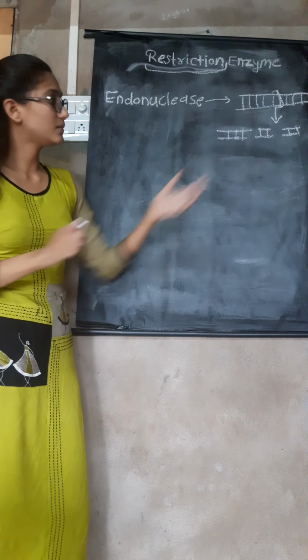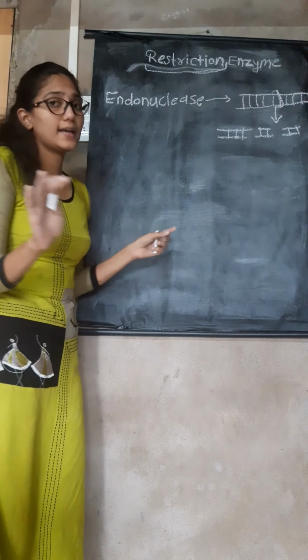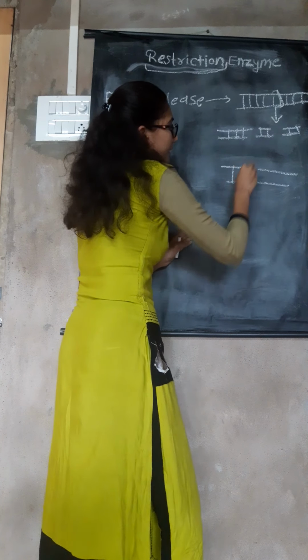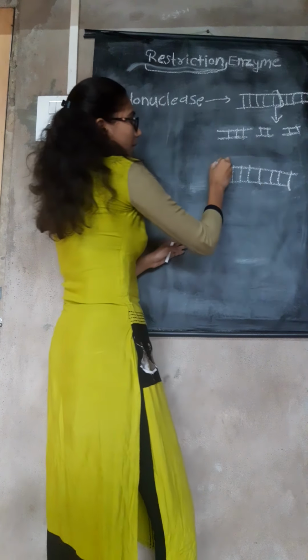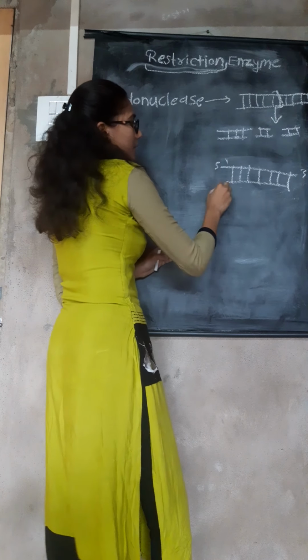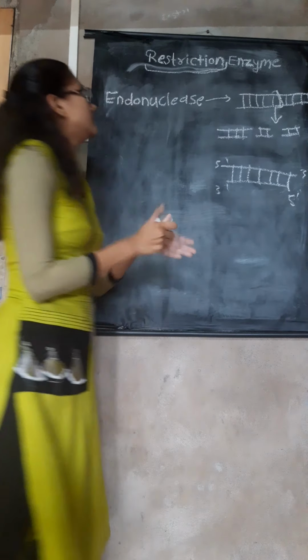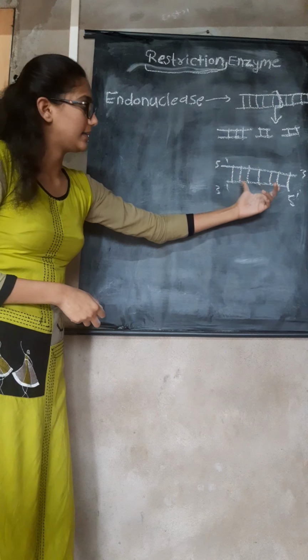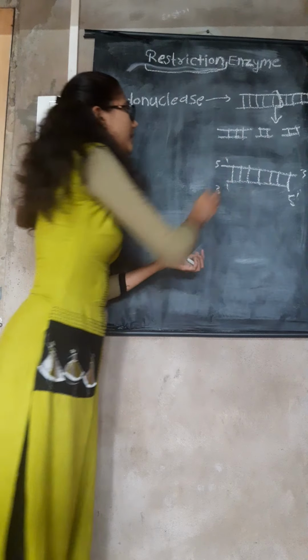I will explain again in simple language. This is our DNA sequence. This is the 5 prime, this is the 3 prime, and this is the 3 prime, this is the 5 prime. These endonucleases act on these DNA sequences and generate fragments like these.